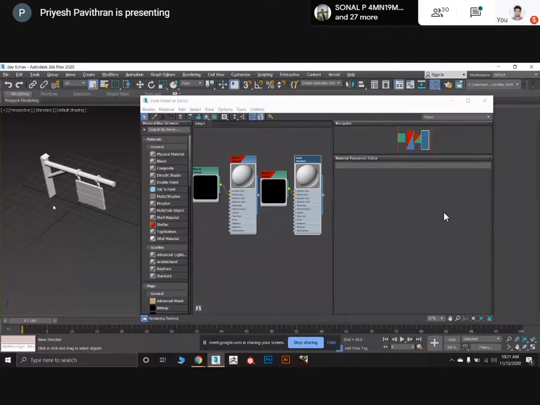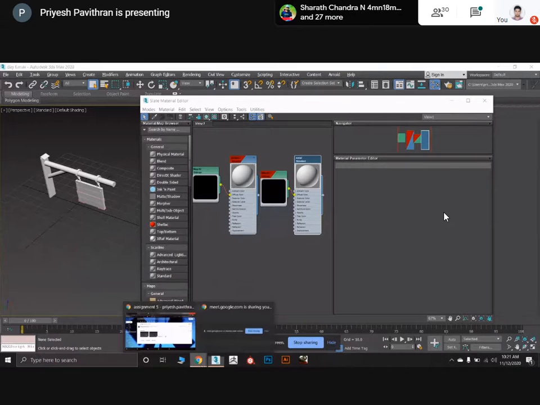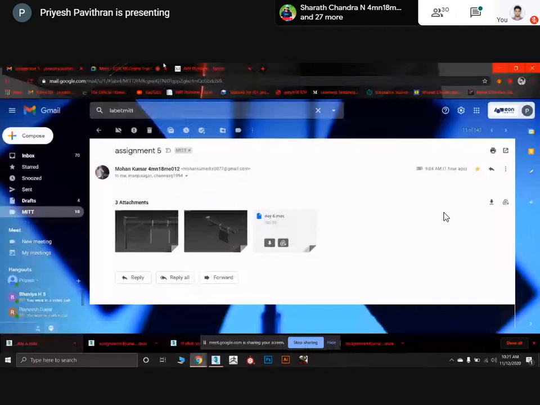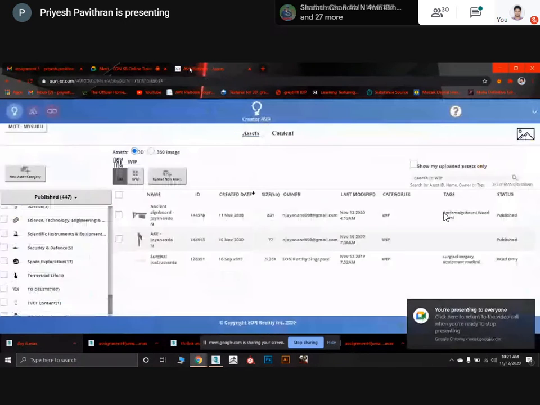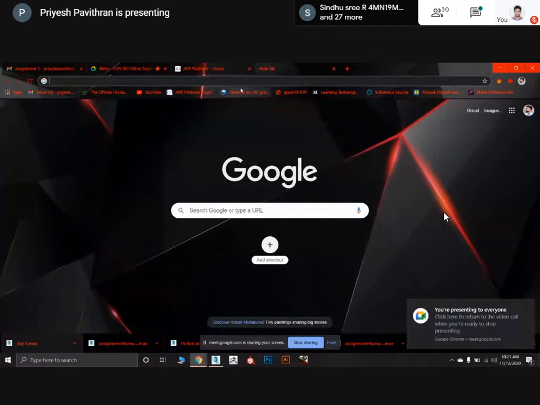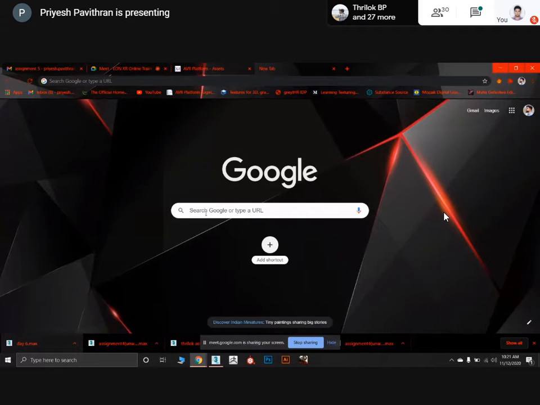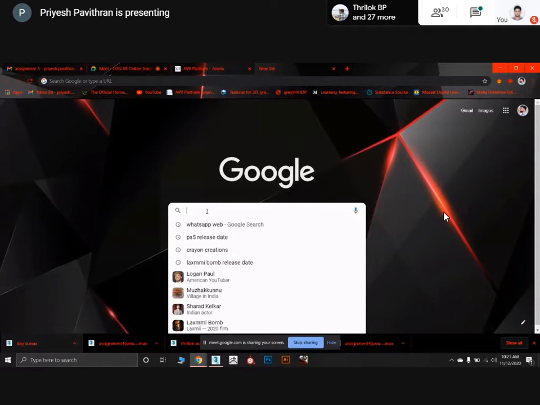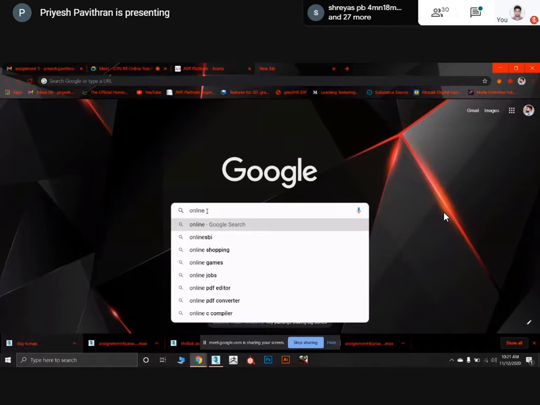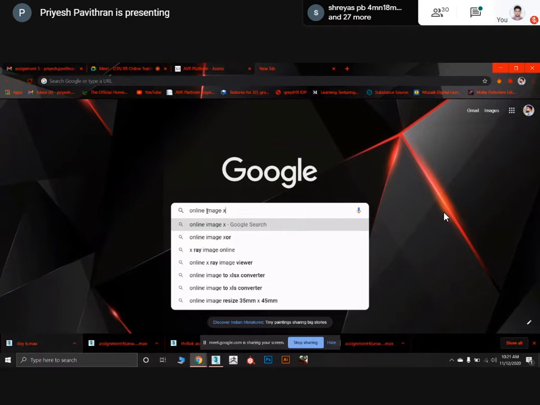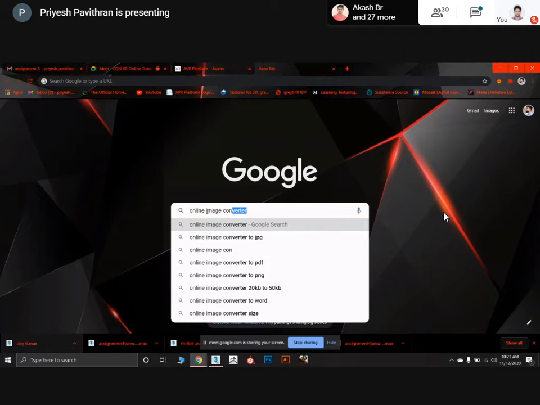JPEG is the only file which will be supported by Eon XR, and PNG also. So I suggest you use JPEG only. You can do this with an online image converter.